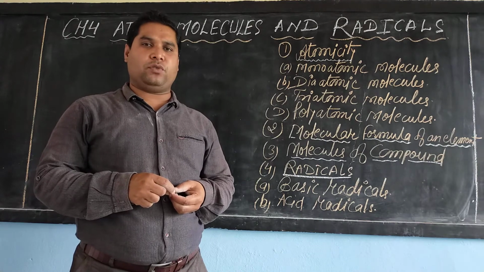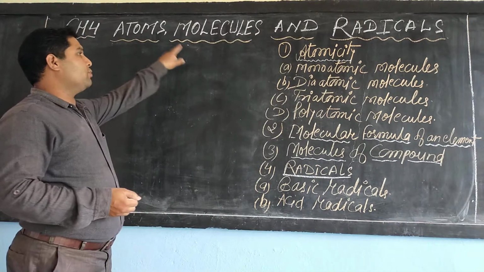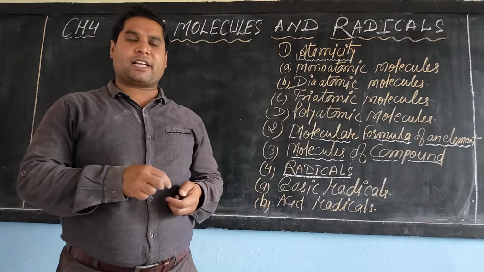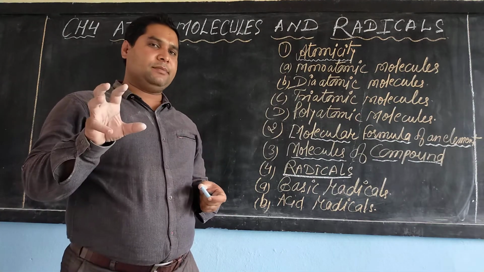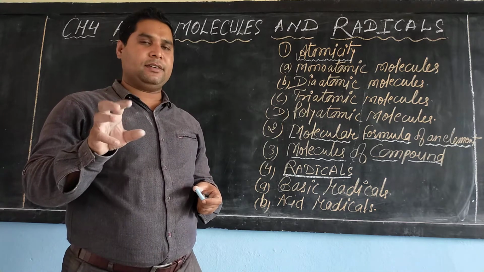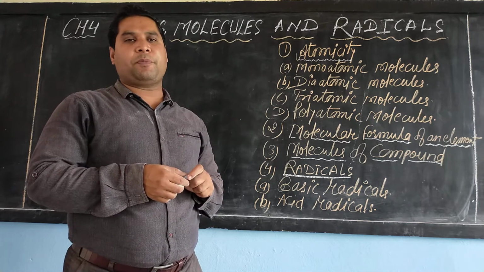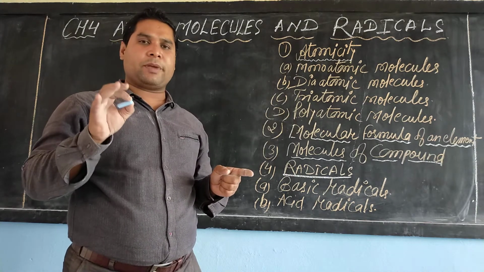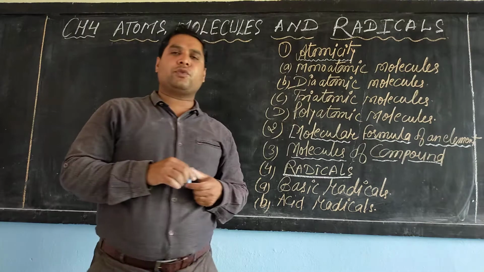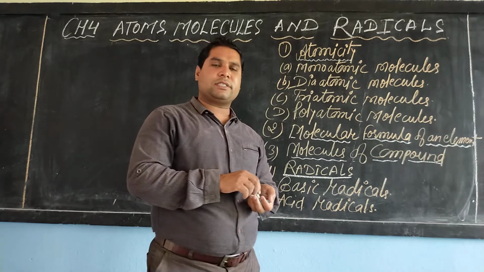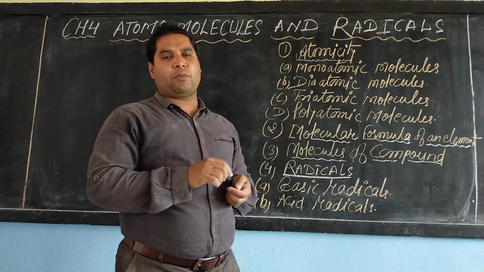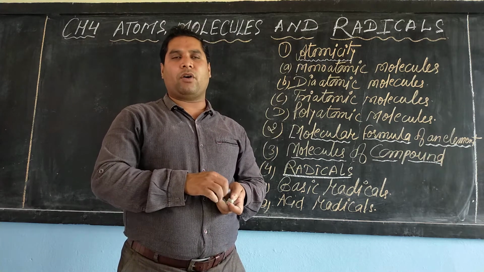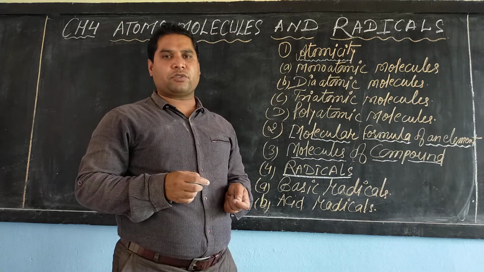Once again, chapter 4: atoms, molecules and radicals. Dear student, in the previous video I explained atoms, atomic structure and subatomic particles (electron, proton, neutron) and their arrangement in the atomic structure. I also explained molecules and types of molecules, molecule of an element and molecule of a compound. Today in this video I am going to discuss the topic